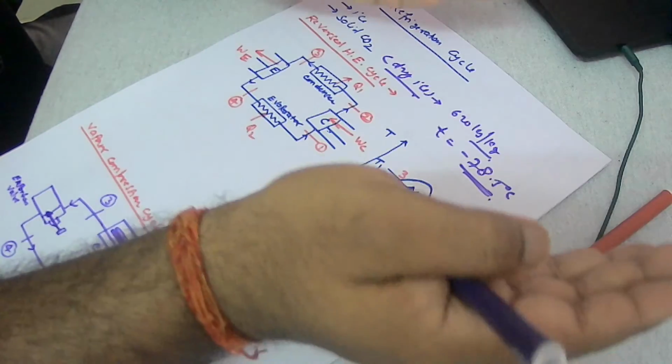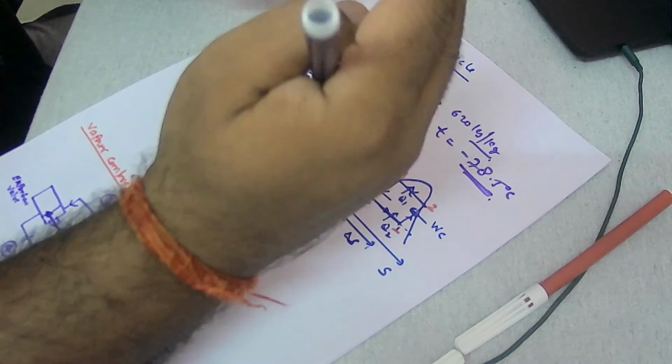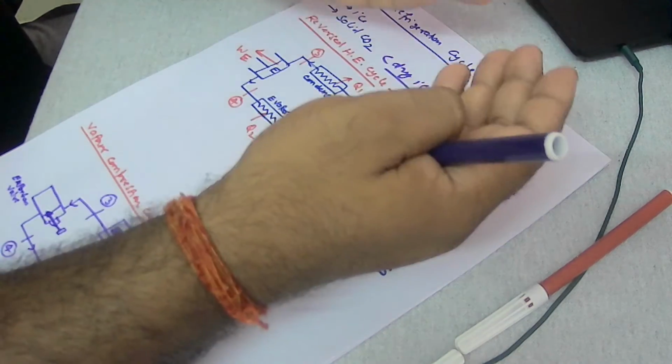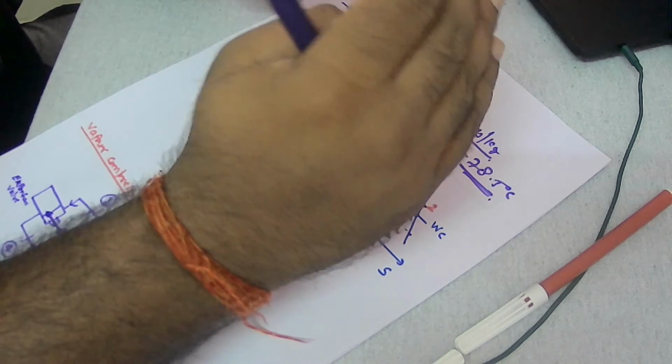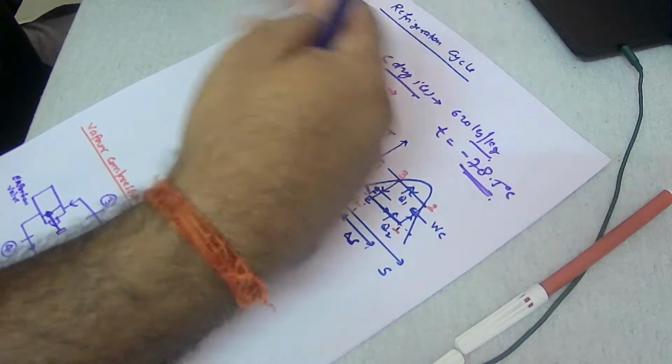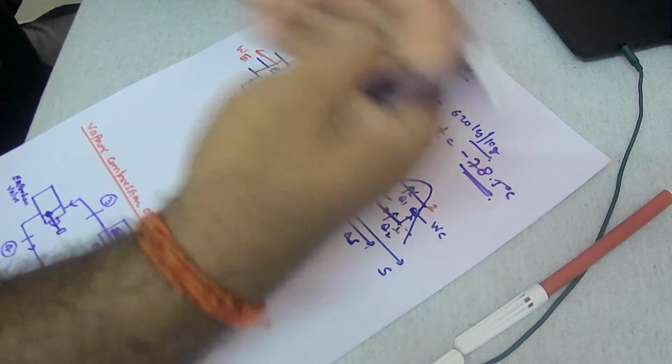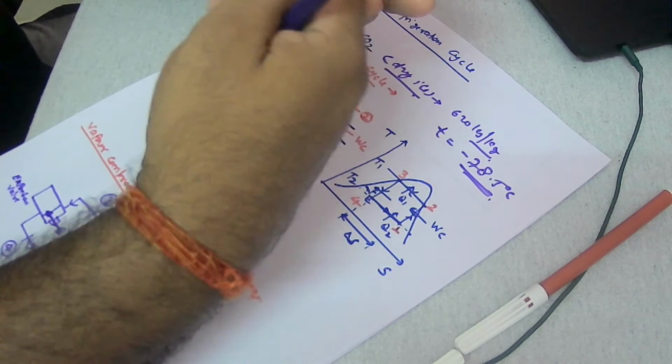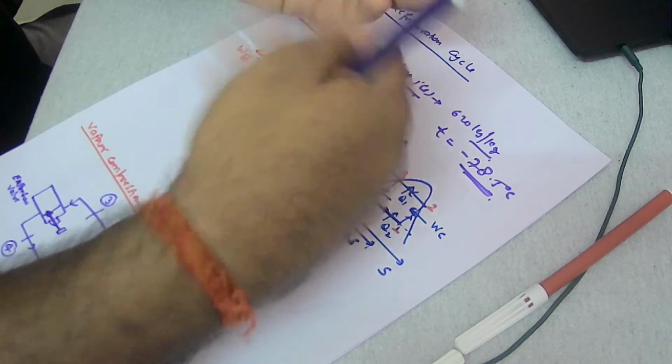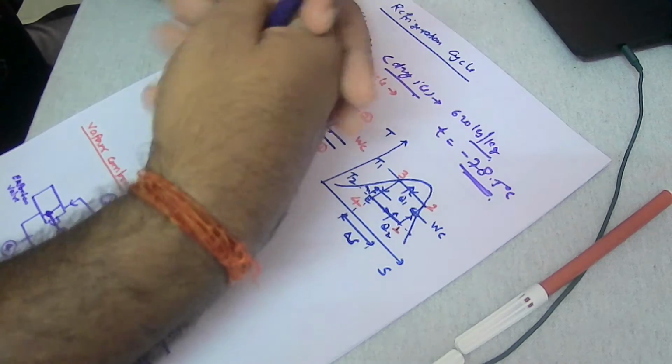In the second law of thermodynamics that has been discussed to you, the reversed Carnot cycle is nothing but the cycle which is operating in a reverse way. If it is a Carnot cycle, then it has to produce work, but it's a reverse Carnot cycle. That means it is taking in some work. And why is it taking in work? Because it is exchanging heat from the low temperature zone to the high temperature zone.